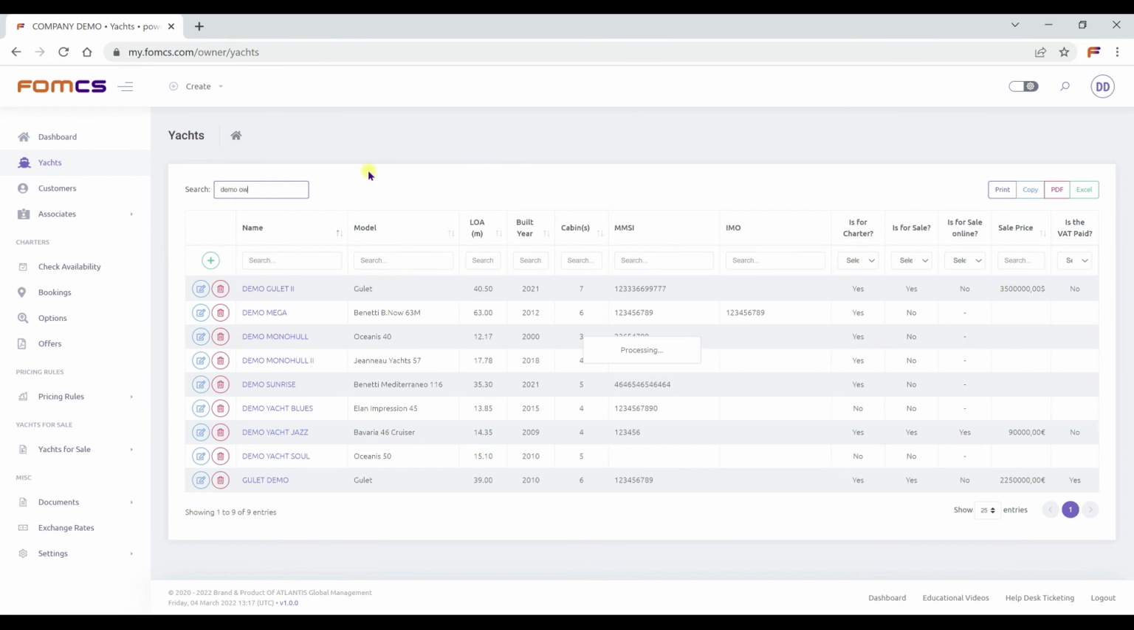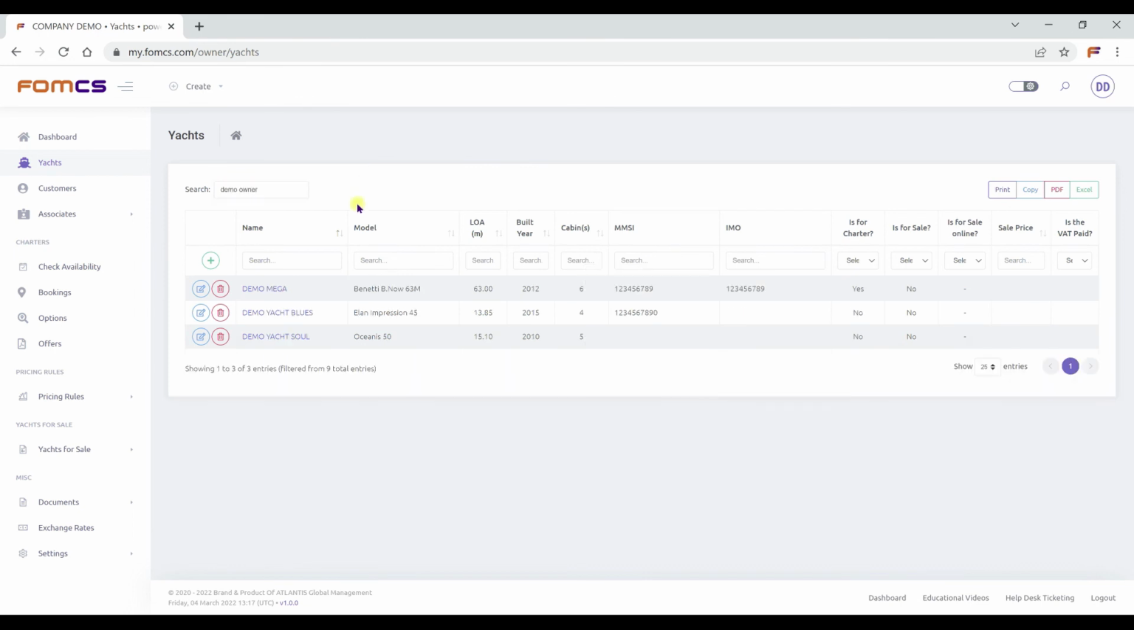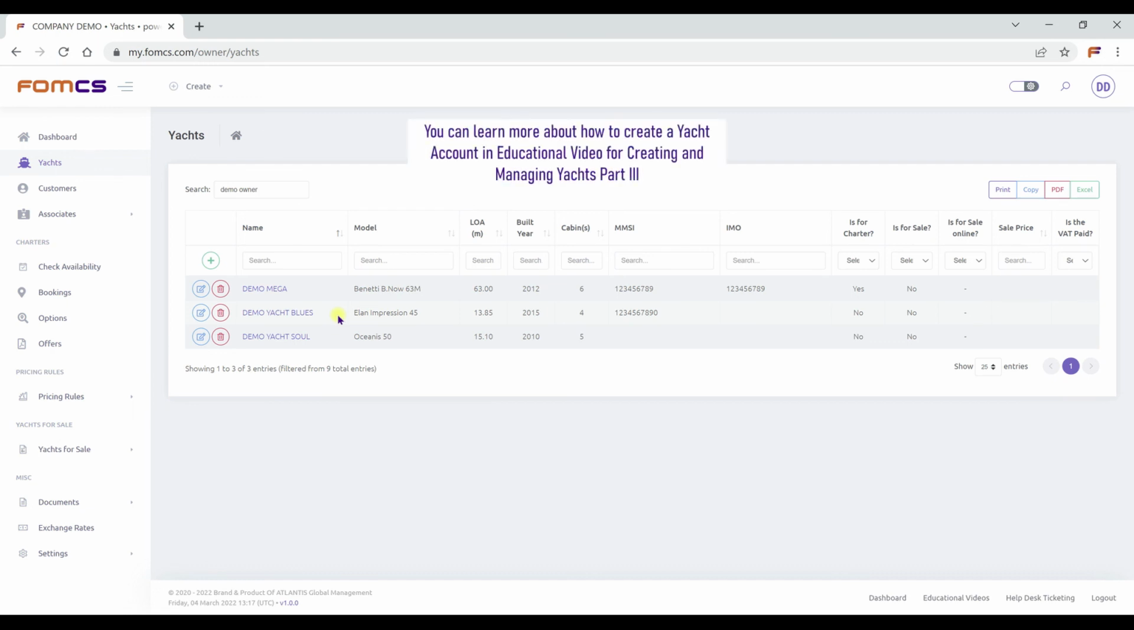You can also search for yacht accounts, and you will be listed all the yachts that are belonging to that specific account. You can learn more about how to create a yacht account in Educational Video for Creating and Managing Yachts, Part 3.